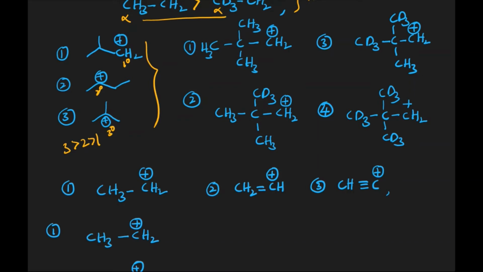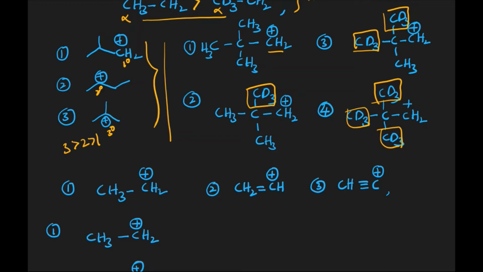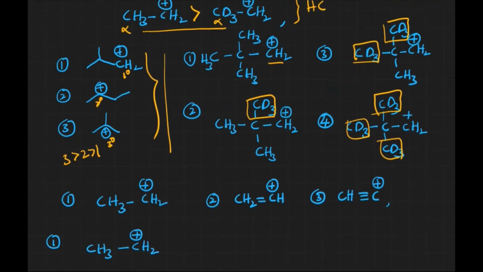And let us see these four examples now. We have a carbocation, and the only difference from all the examples is that one CD3 group is increasing from one example to another. Everywhere CD3 groups are there. If you consider the earlier example which we discussed with hyperconjugation, we may think that as from 1 to 4 the number of CD3 groups increases, the stability order is going to be 1, 2, 3, 4, because in the first one we can see the alpha hydrogens, but it is not like that.